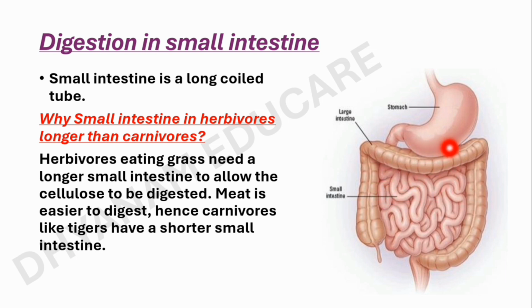So it is coiled to fit in a smaller space. The length of the small intestine differs in various animals depending on the food they eat. Herbivores eating grass need a longer small intestine to allow the cellulose to be digested. Meat is easier to digest, hence carnivores like tigers have a shorter small intestine compared to herbivorous animals.